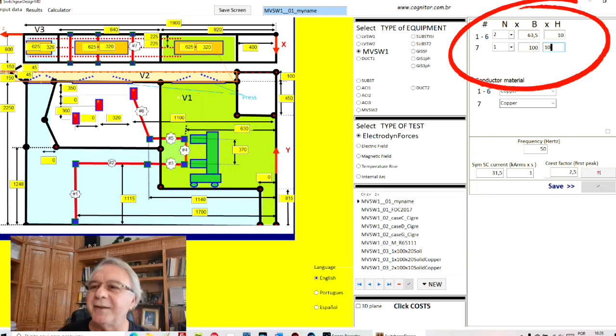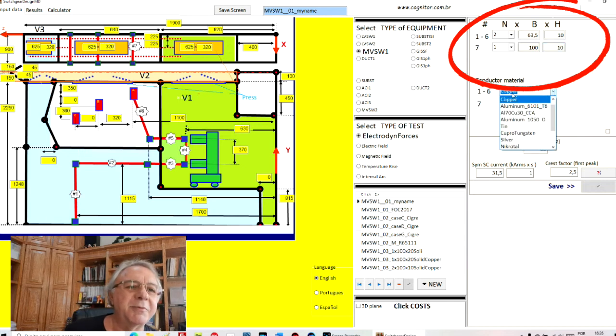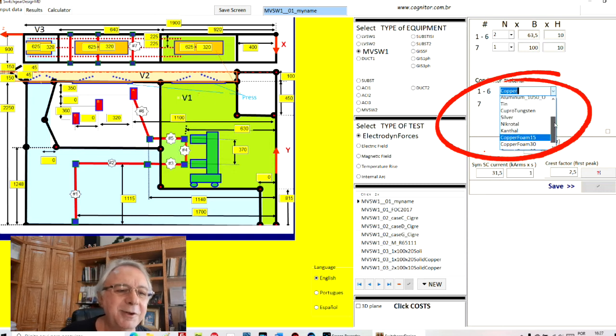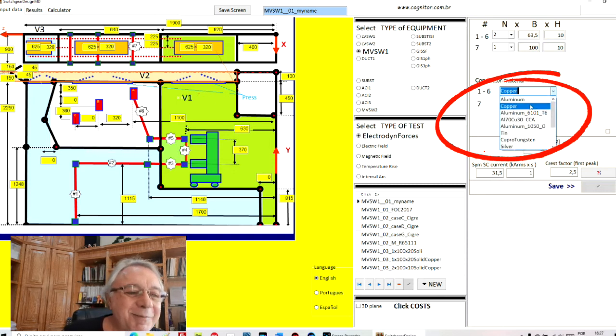Okay, for the conductor materials, I can choose here copper, aluminum, even tin, silver, nickel. There are several other possibilities, but we know that the most used ones are simply aluminum and copper. But I can change as I wish.